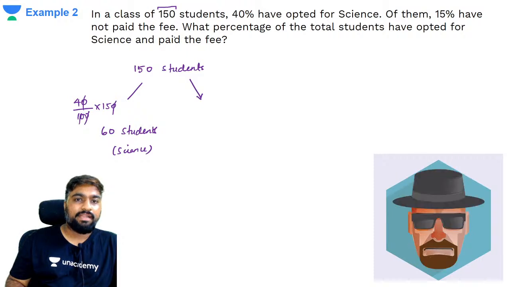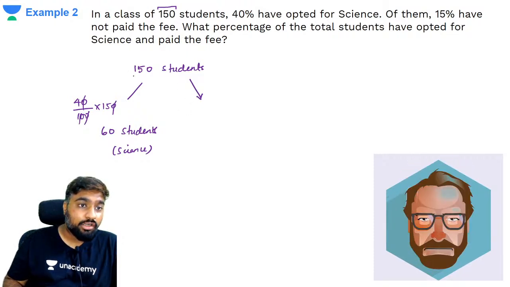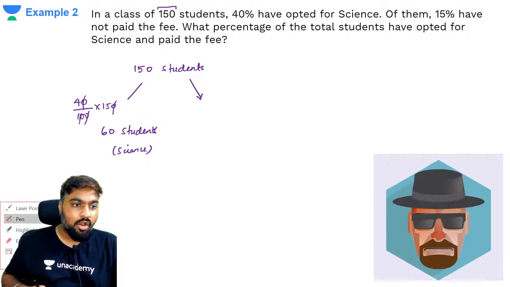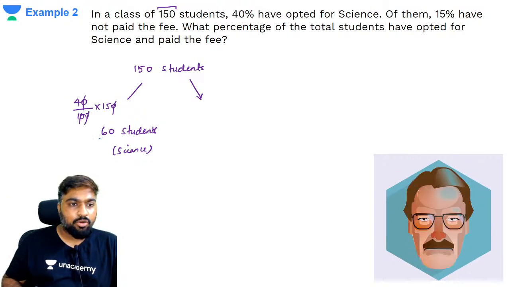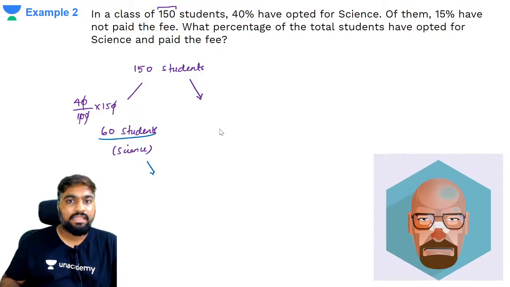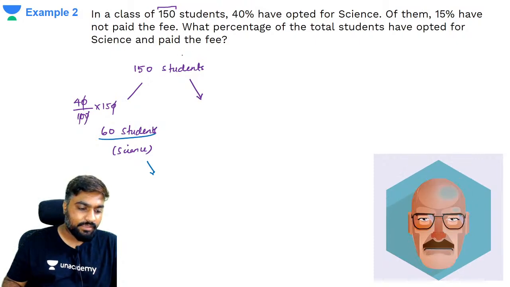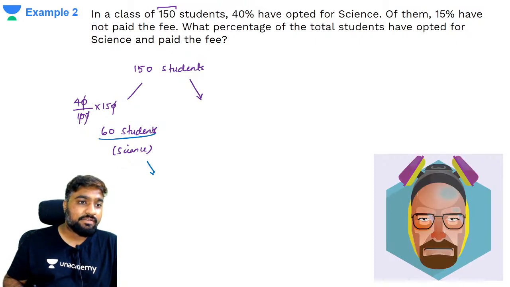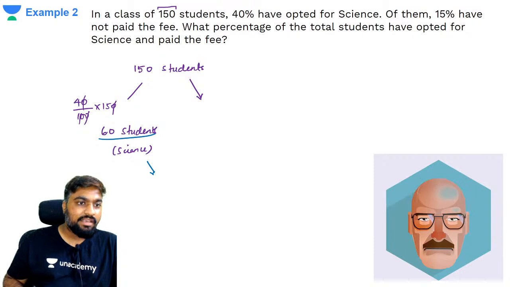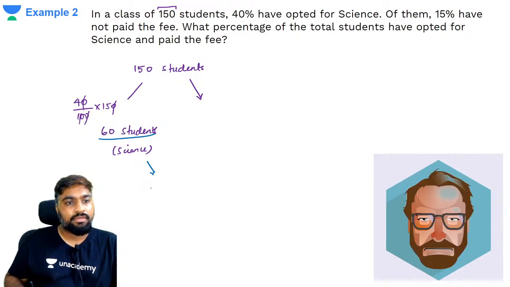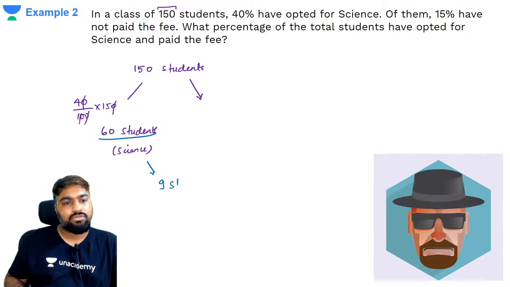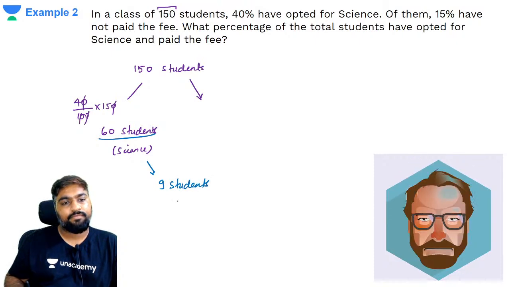15% have not paid the fee. Right? But of whom? Not of the total 150. Of these guys. Out of these 60 students, 15% have not paid the fee. Right? What is 15% of 60? 15% of 60 is going to be what? 9. Right? 9 students have not paid the fee.